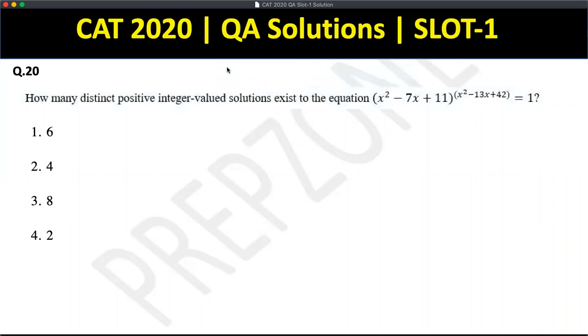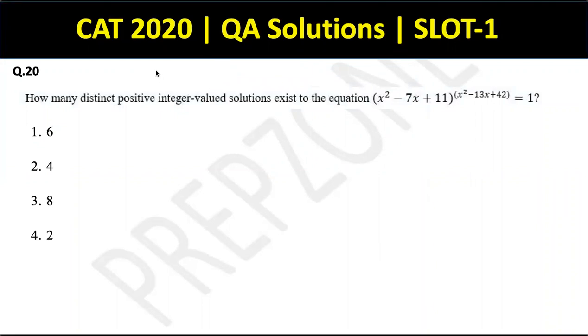How many distinct possible positive integer valued solutions exist to the equation? Okay, something to the power something equal to 1. Now, this is a very standard question, guys, which we've done. And this is a question, in fact, which I remember talking to my students about at Prep Zone, right? Such a question has a very simple standard procedure.